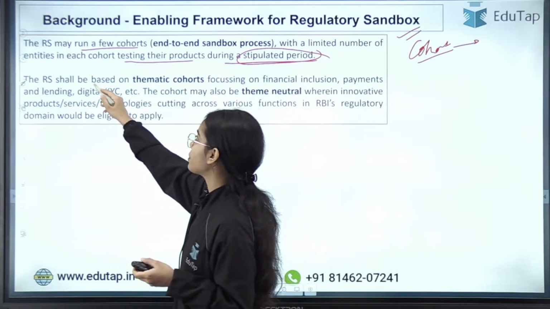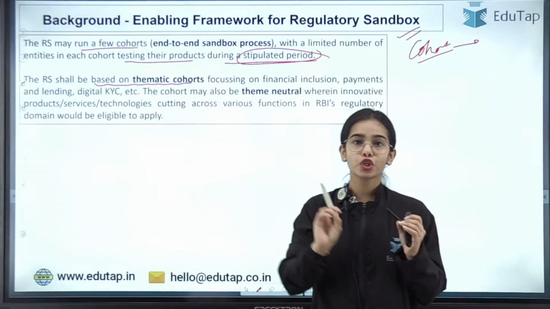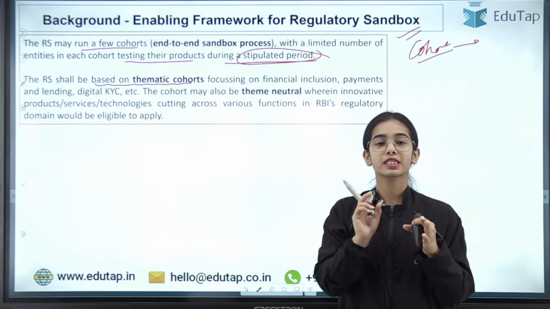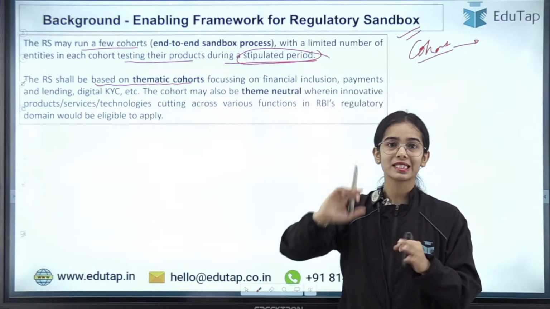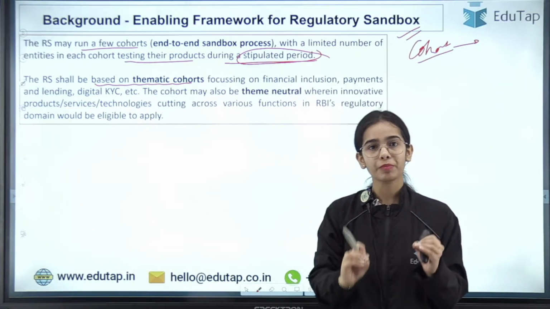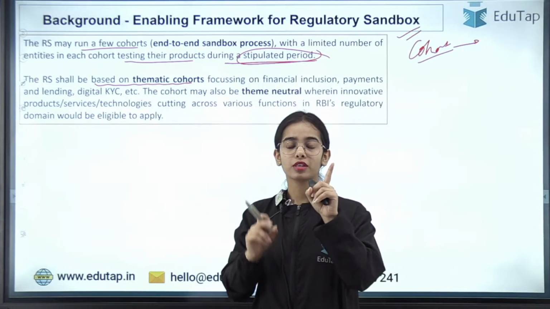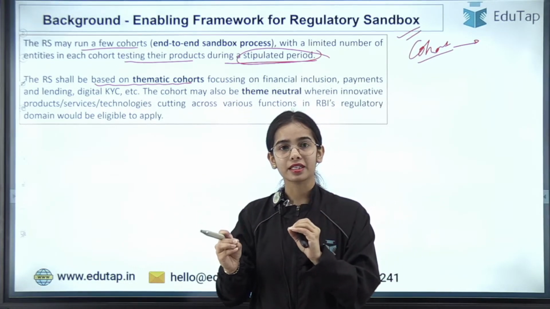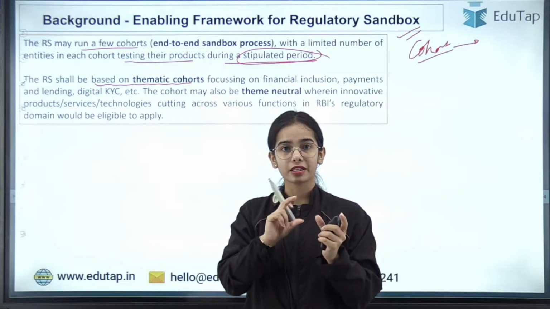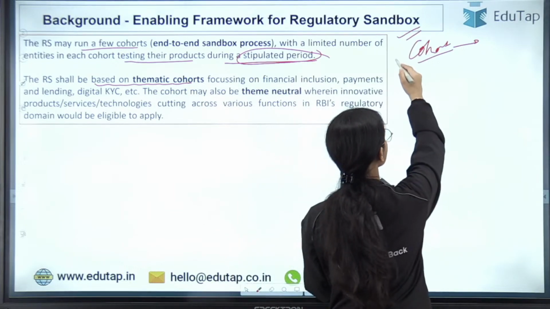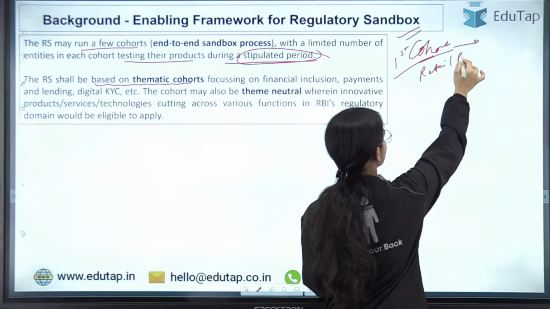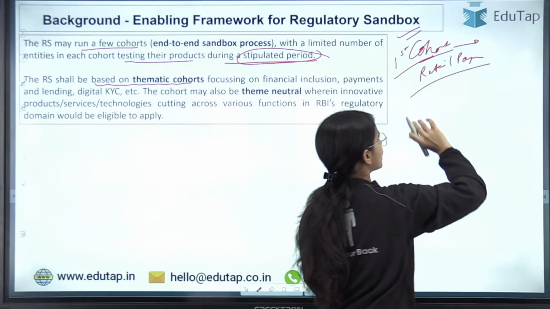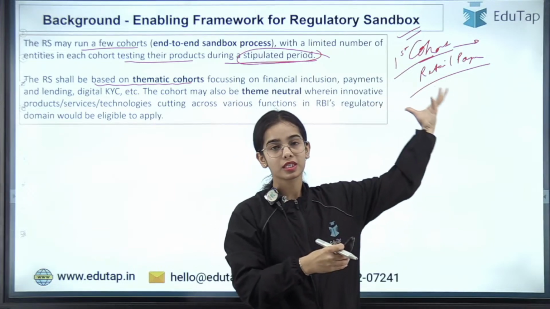Regulatory sandbox shall be based on thematic cohorts. That means the end-to-end sandbox process is based on some themes. Like the first cohort that started was on the theme of retail payments, that is, what innovative products can boost retail payments.